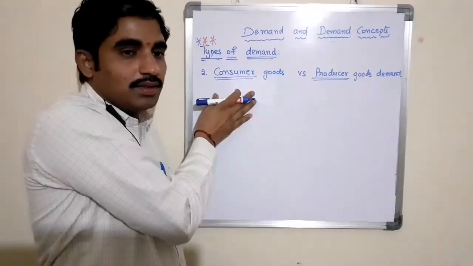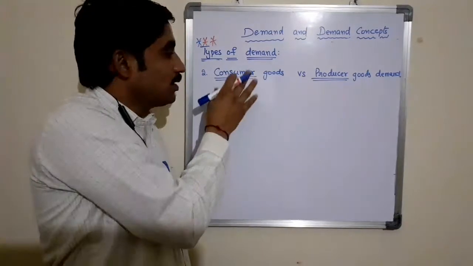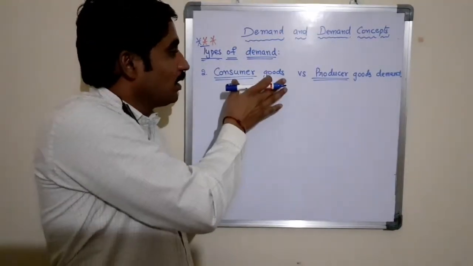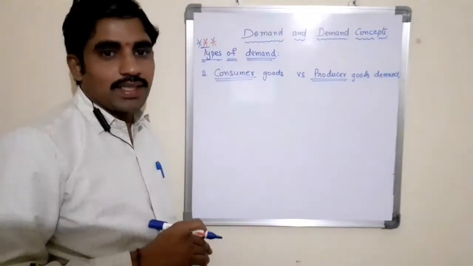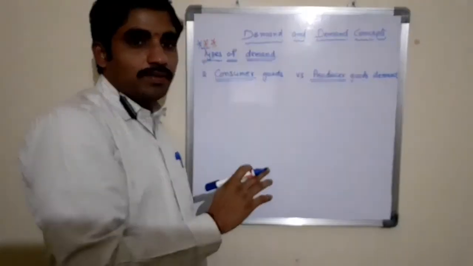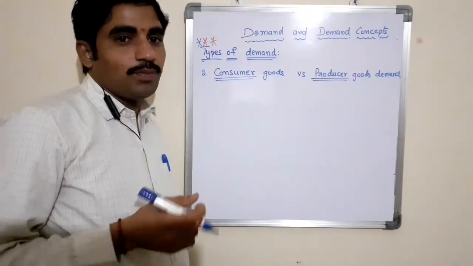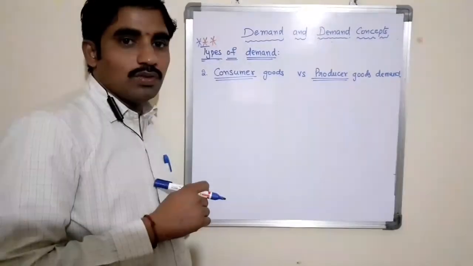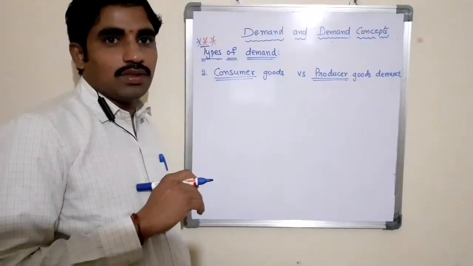Consumer goods means the goods which directly give ultimate satisfaction after consuming the products. The demand for those goods is called consumer goods demand. Whereas producer goods means the goods which are used for further production, and the demand for those goods is called producer goods demand.